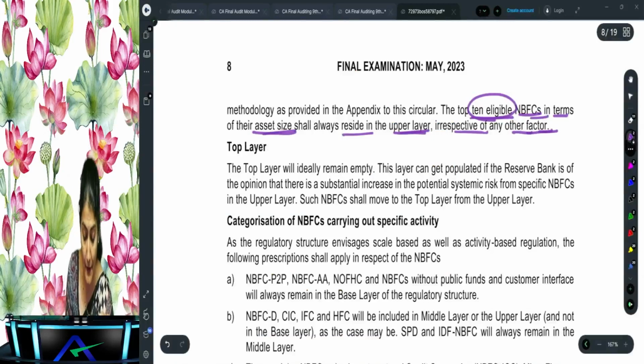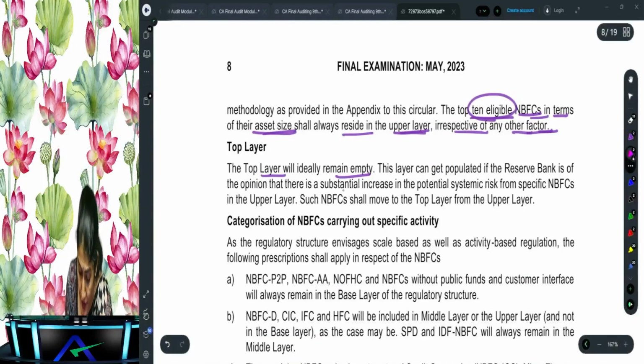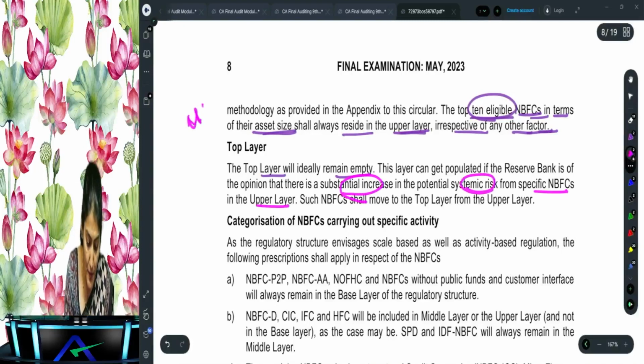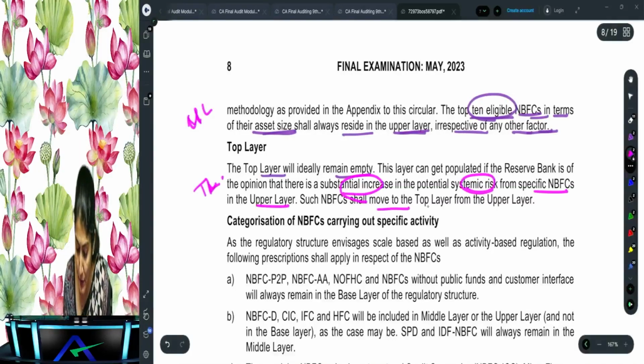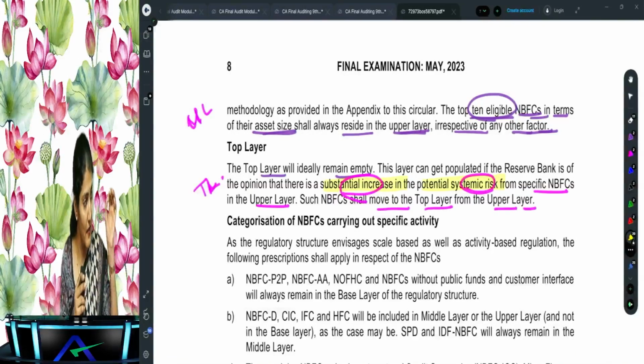And the top layer will ideally remain empty, and this layer can get populated, that is, NBFCs can come in this category if there is a substantial increase in the systemic risk from specific NBFCs in the upper layer. So from the upper layer it could be shifted to the top layer. Are you understanding that? Such an NBFC shall move to the top layer from the upper layer when there is a substantial increase in the potential systemic risk.